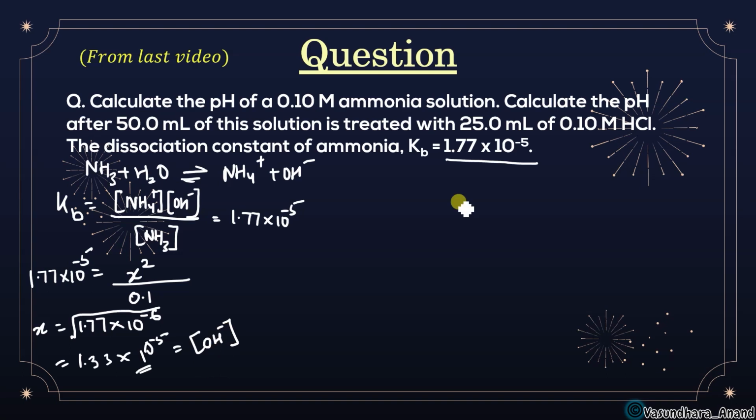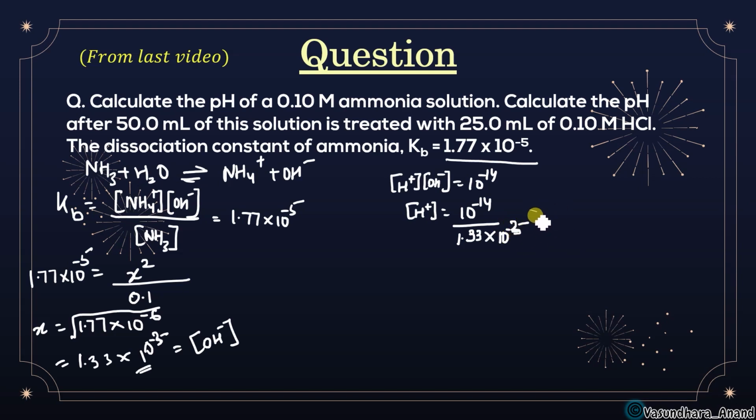Another way is that we know H plus concentration times OH minus concentration is going to be 10 to the power minus 14. So H plus concentration will be 10 to the power minus 14 divided by OH minus concentration, that is 1.77 into 10 to the power minus 3. Sorry, this is not 1.33, it is 1.77, and the power is minus 3. So just put this minus 3 over here.